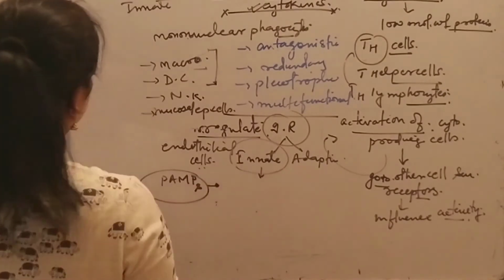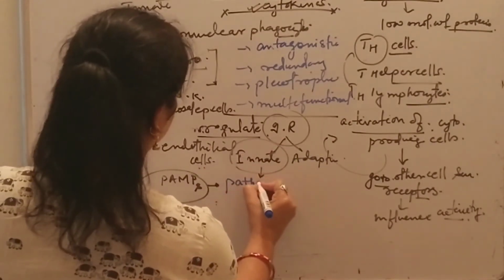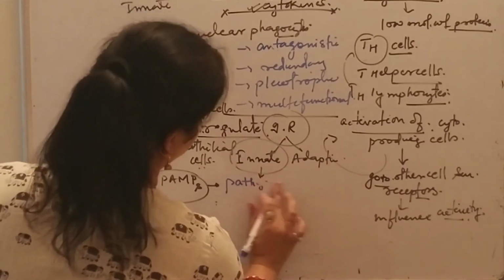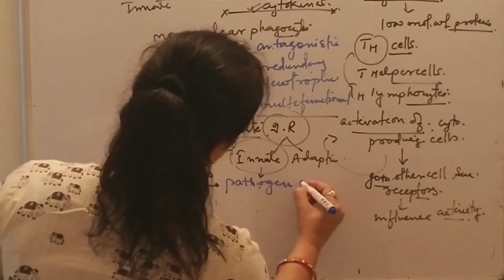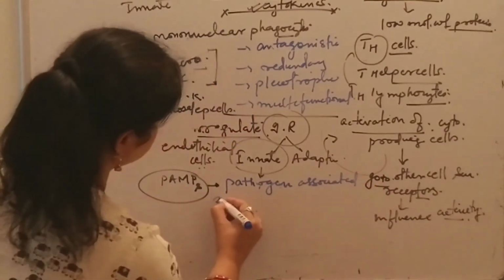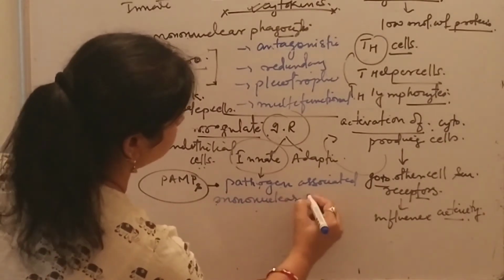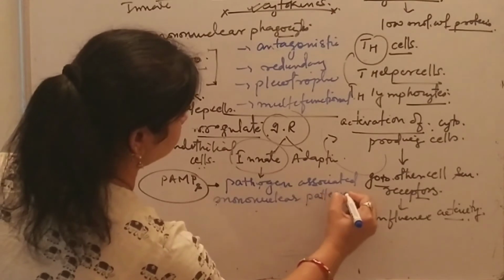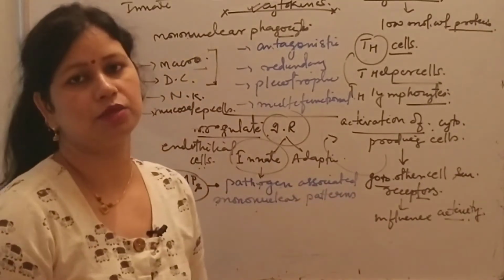PAMPs means pathogen associated molecular patterns.